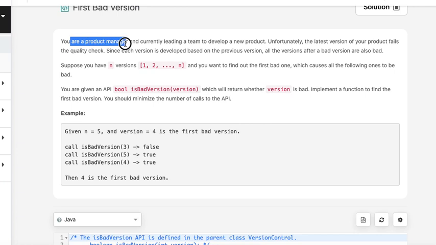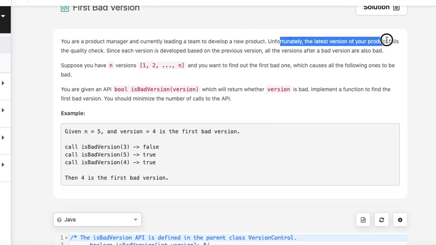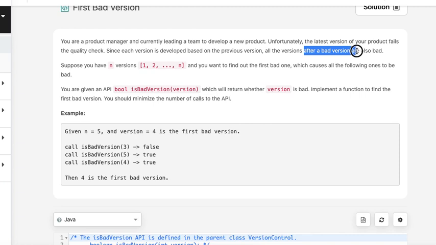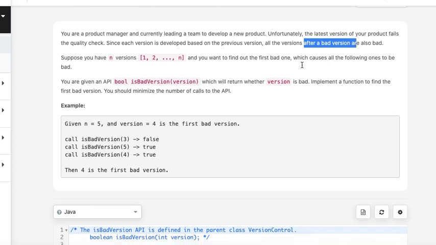You're a product manager and currently leading a team to develop a new product. Unfortunately, the latest version of the product fails. And since each version is developed on the previous version, all the versions after the bad version are also bad. Suppose you have n versions and you want to find the first bad one, which causes all the following ones to be bad.